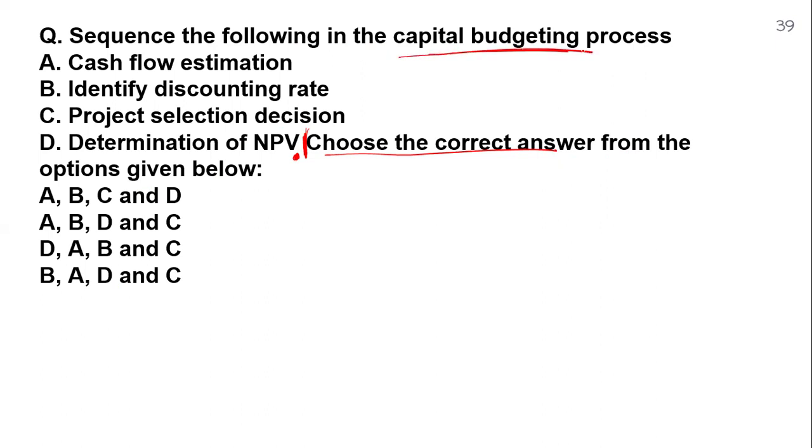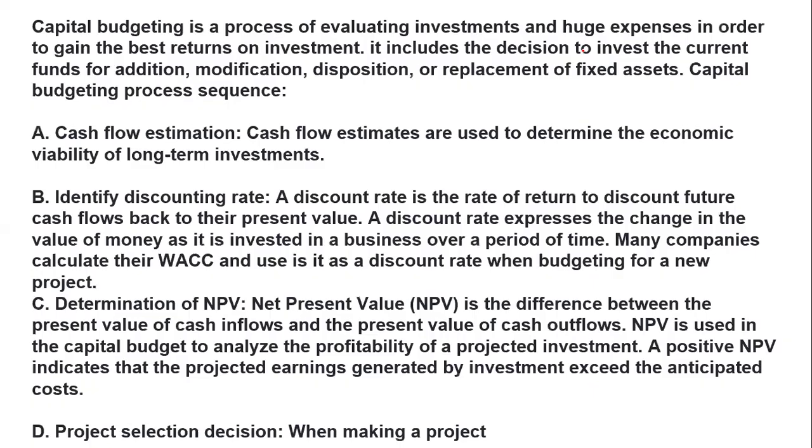So what is capital budgeting? Just try it yourself. Capital budgeting is a process of evaluating and estimating huge expenses in order to gain the best return on investment. Whatever capital you have structured or financed, collected from your debt, your equity, or your retained earnings, you have to budget and manage it.